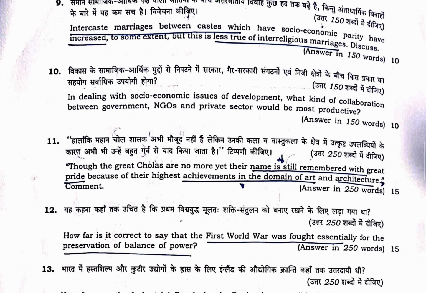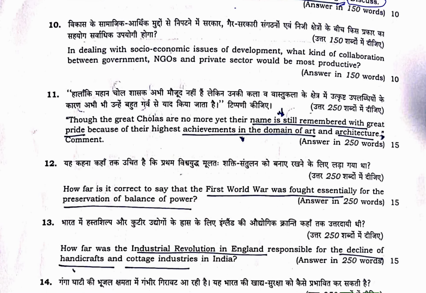Next was, intercaste marriages between castes which have socio-economic parity have increased to some extent, but this is less true of interreligious marriages. We need to discuss. So this was an easy society question, which simply asked why intercaste marriages are nowadays accepted, but interreligious marriage is very less seen, and we need to discuss this matter.